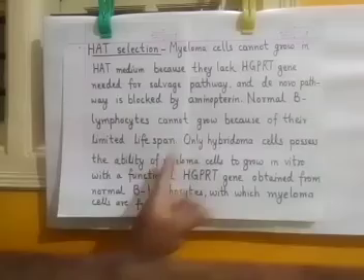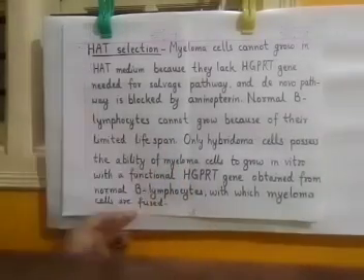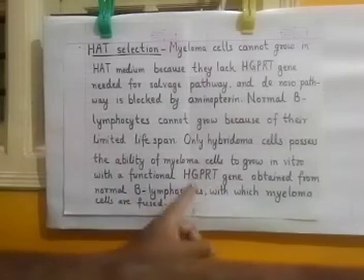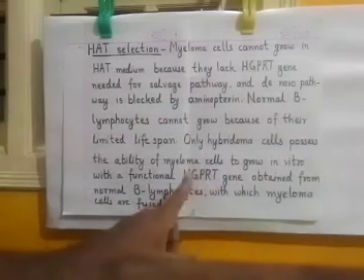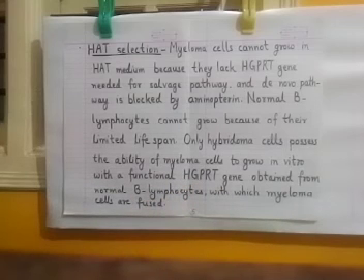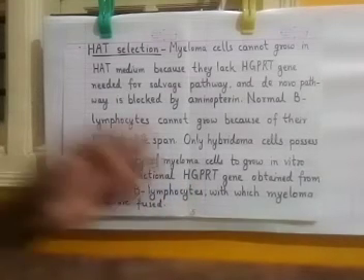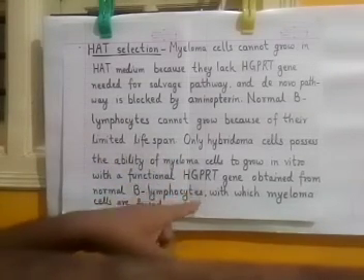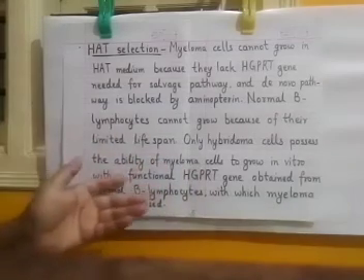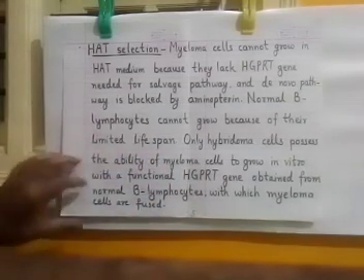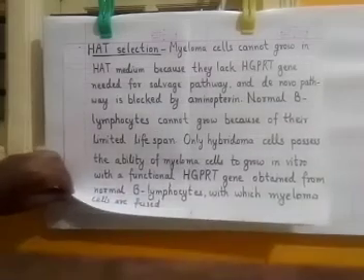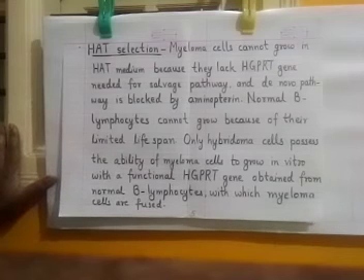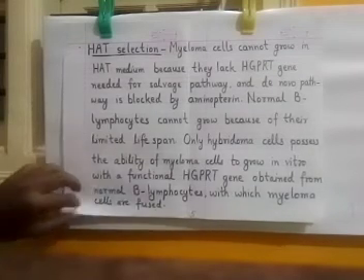Even hybridoma cells cannot make nucleotides by the de novo pathway because the medium contains aminopterin. But hybridoma cells get the HGPRT gene from the normal B lymphocytes and make nucleotides by the salvage pathway. So they keep on growing. And since they have their own capability to grow indefinitely because they are coming from the myeloma cells, they keep on growing in the culture medium. And that is how after some days we will have only hybridoma cells growing in the HAT medium. Okay.